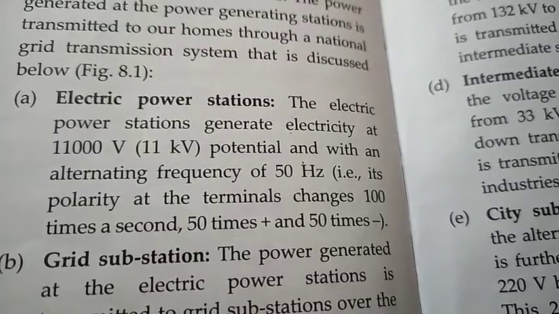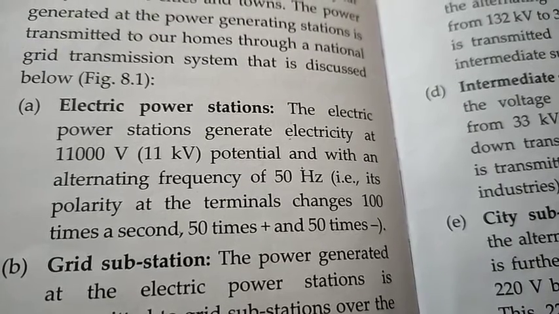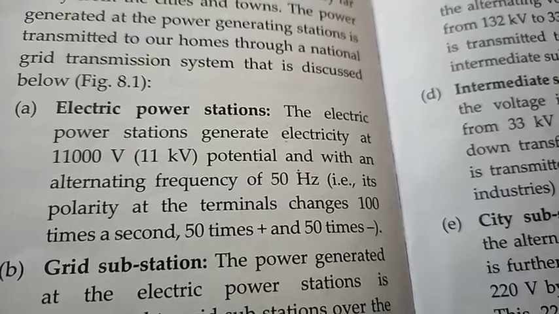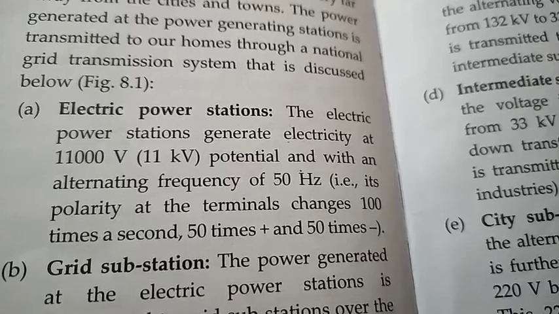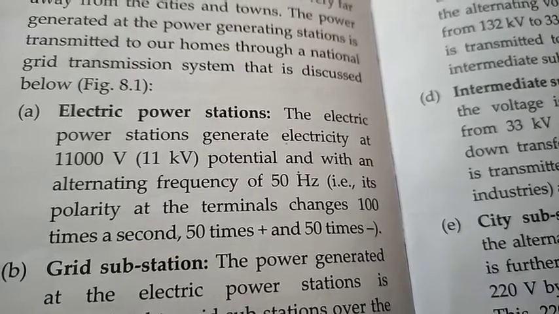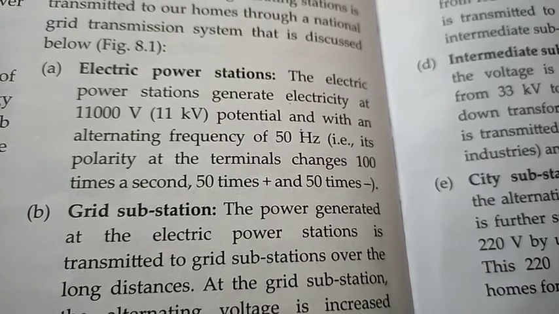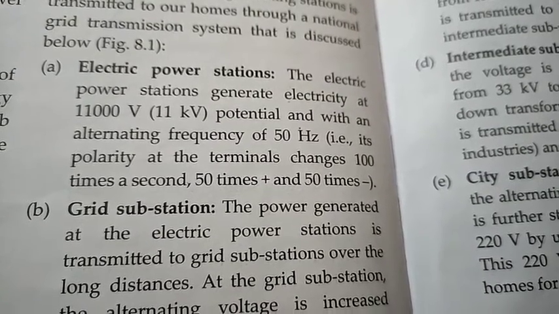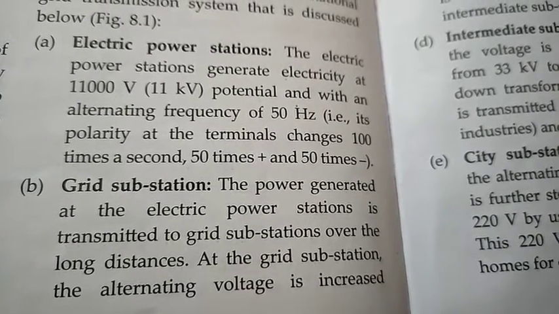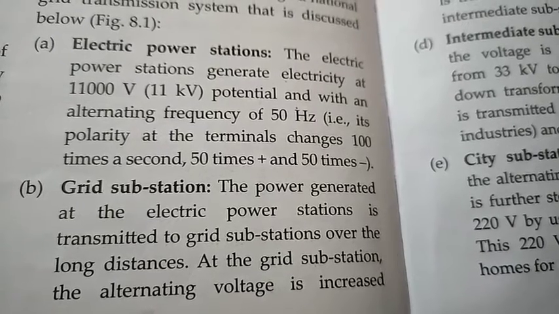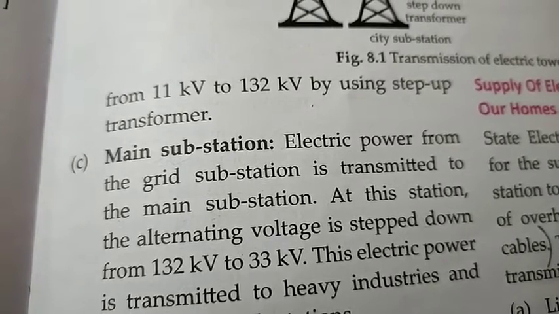So the electric power stations generate electricity at 11,000 volt or 11 kilovolt potential and with an alternating frequency of 50 Hz. Its polarity at the terminals changes 100 times a second, 50 times plus and 50 times minus. Then the power generated at the electric power stations is transmitted to the grid substations, which are over long distances, and at the grid substation the alternating voltage is increased from 11 kilovolt to 132 kilovolt by using step up